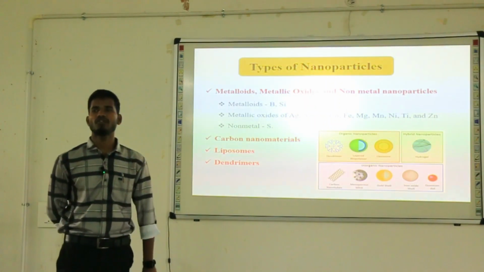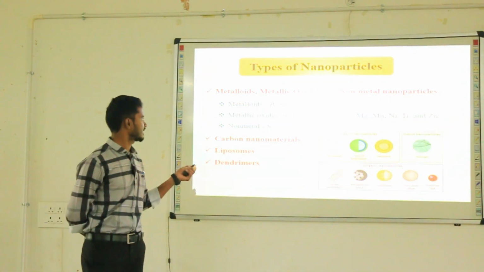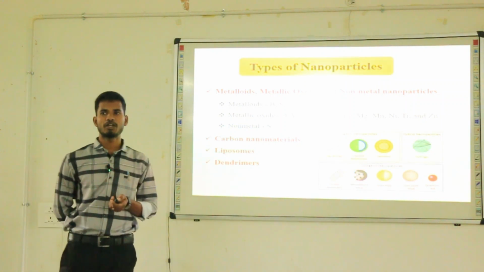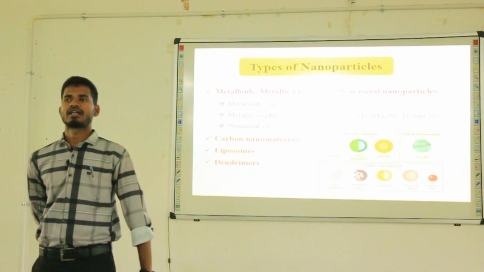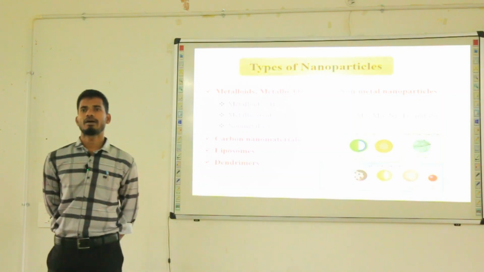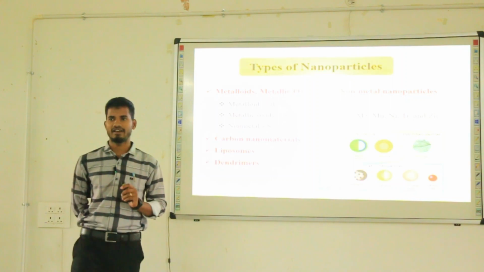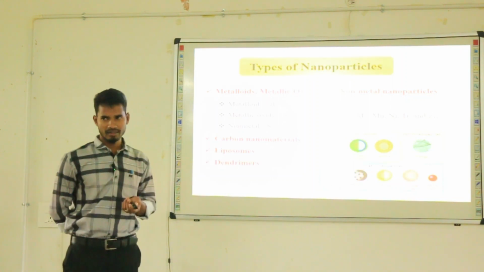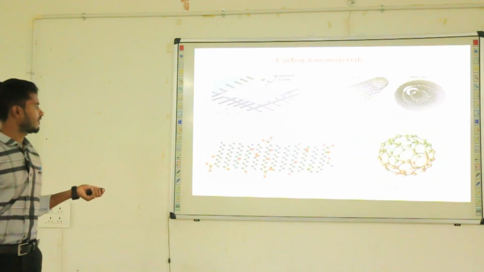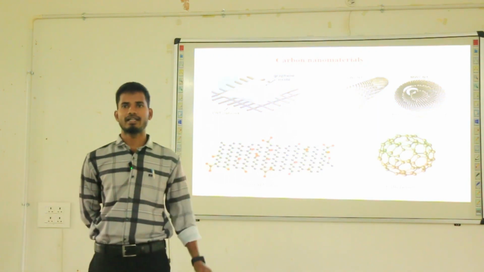Next one, types of nanoparticles. Nanoparticles are classified as metalloids, metallic oxides and non-metals. In metalloids, boron and silicon nanoparticles come under metalloids. Copper, silicon, aluminium, gold, these all come under metallic oxides, and in non-metal nanoparticles, sulfur. Other nanoparticles are carbon based nanoparticles, liposomes and dendrimers. Graphene and fullerenes are examples of carbon based nanoparticles.